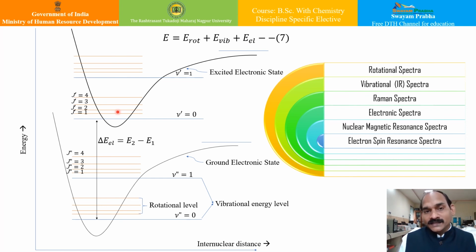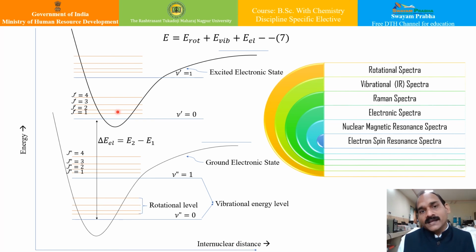Similarly, another vital part of molecular spectra is the electron spin resonance, ESR or EPR. This also we will see in a separate lecture, and it is the result of transition induced in the electron spin energy level of a molecule, specifically a molecule possessing an unpaired electron. Only those which possess an unpaired electron can lead to ESR spectra. Such spectral line studies can be done particularly in the microwave region.